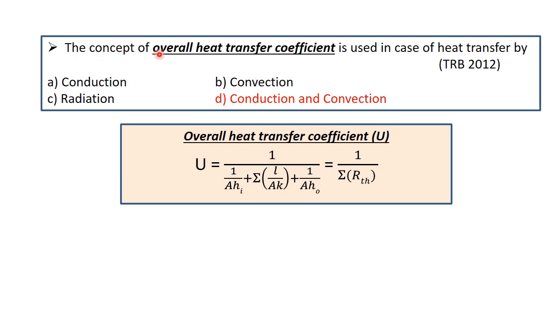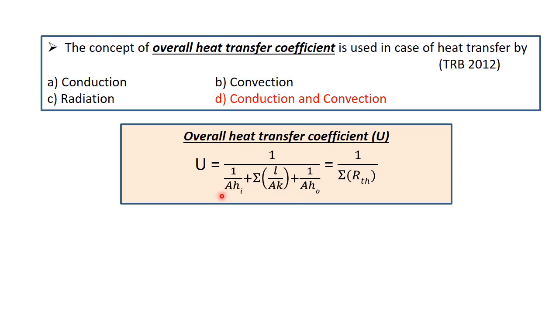Next, the concept of overall heat transfer coefficient is used in case of heat transfer by option A, conduction, B, convection, C, radiation and D, conduction and convection. So before that, overall heat transfer coefficient U is equal to 1 divided by [1 by A into Hi plus summation of L divided by AK plus 1 divided by A into H naught].